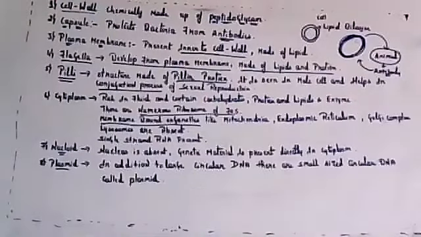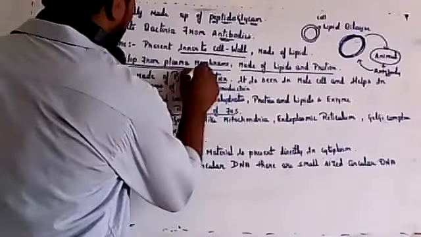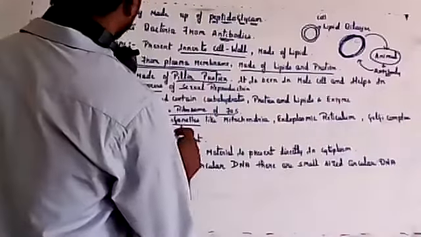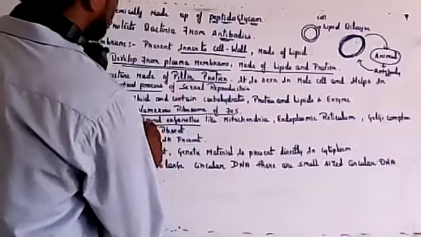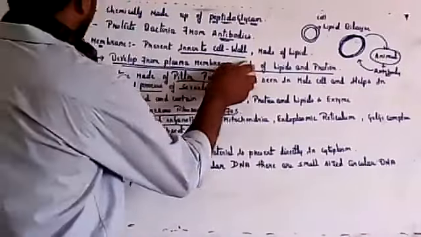Flagella develop from the plasma membrane, made up of lipids and protein. So something is wrong here. Okay, so this should not be here.